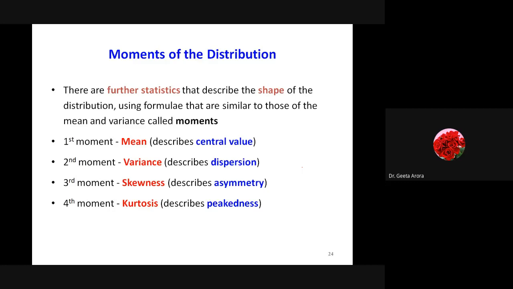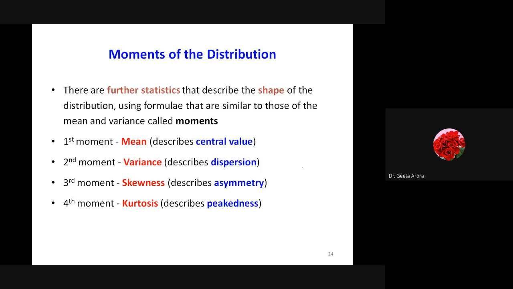Similarly, the formula for kurtosis is mu4 by mu2 square. So we are using mu4, and mu2 is already being used. So whenever we are talking about mu4, you pick up the value of the kurtosis. Correct? And in between I have also written what each describes. Mean describes the central value, variance describes the dispersion of the values around the mean, then skewness describes the asymmetry, and kurtosis describes the peakedness of the data.